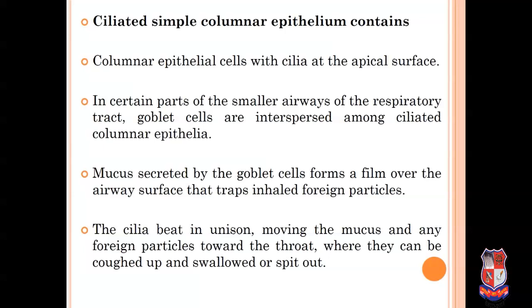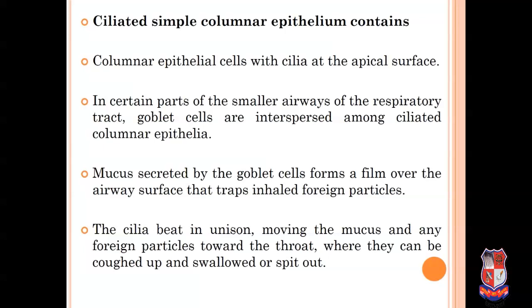The second part of simple columnar epithelium is ciliated. These are columnar epithelial cells with cilia at their apical surface, meaning the upper surface contains the cilia. In certain parts of the smaller airways of the respiratory tract, goblet cells are interspersed among the ciliated columnar epithelia. Mucus secreted by goblet cells forms a film over the airway surface that traps inhaled foreign particles.